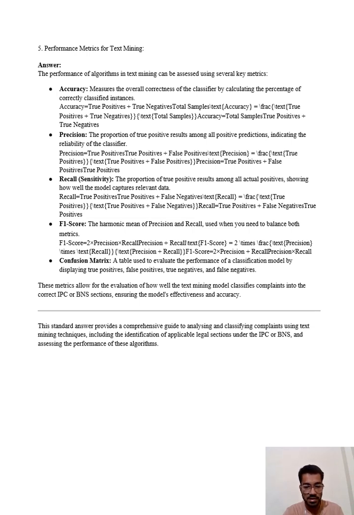Then confusion matrix, a table used to evaluate the performance of a classification model by displaying the true positives, false positives, true negatives, and false negatives. These metrics allow for the evaluation of how well the text mining model classifies complaints into the correct IPC or BNS section, ensuring the model's effectiveness and accuracy. These standard answers provide a comprehensive guide to analyzing and classifying complaints using text mining techniques, including the identification of applicable legal sections under the IPC or BNS and assessing the performance of these algorithms.